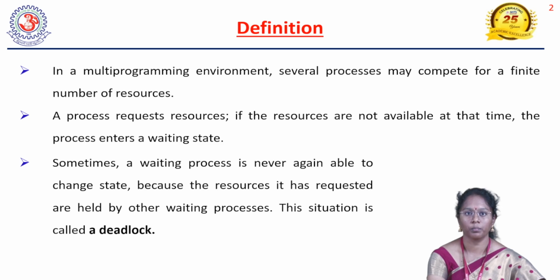But if the process which is waiting again and again cannot change its state from waiting state to running state, because the requested resource has been held by some other process, which is also waiting for some other resources, then as the process is waiting for so long, it cannot proceed to execute. The situation that arises is called a deadlock. That means there is no execution at all by any process, or by only one process.